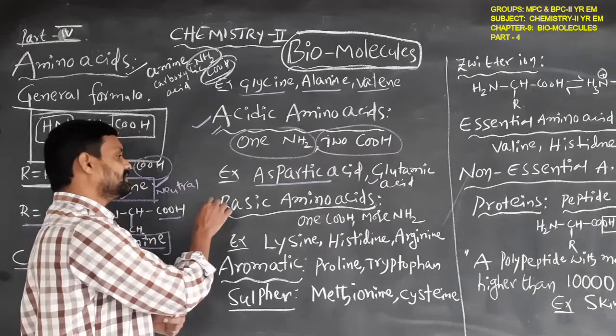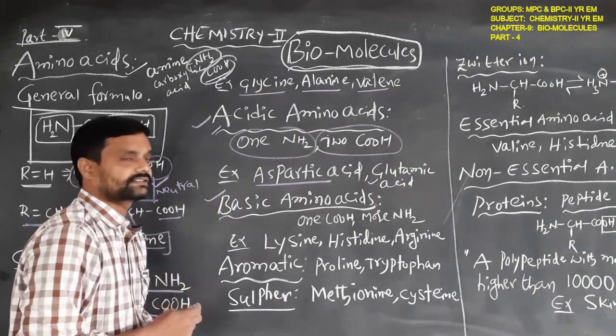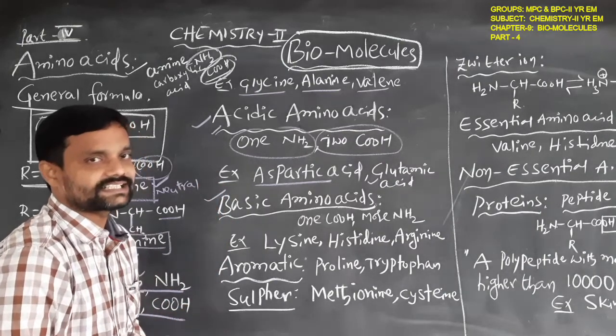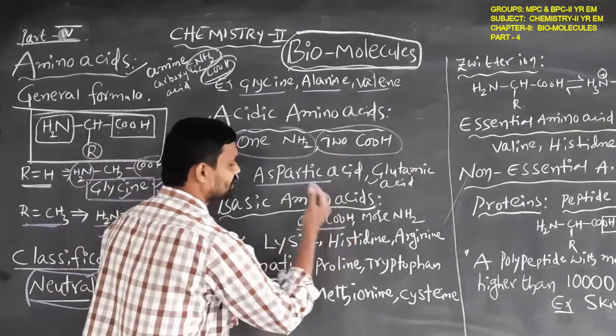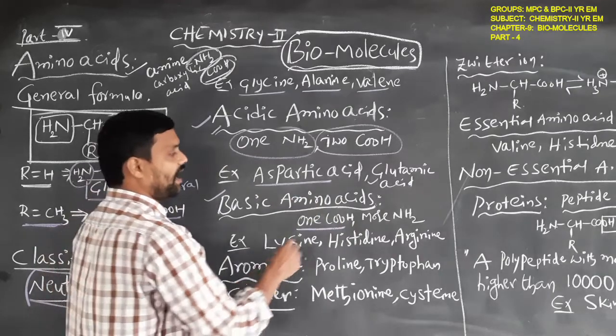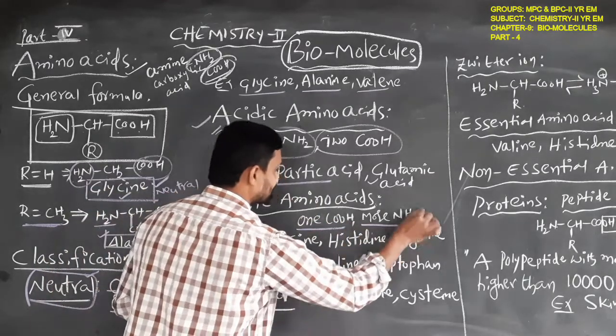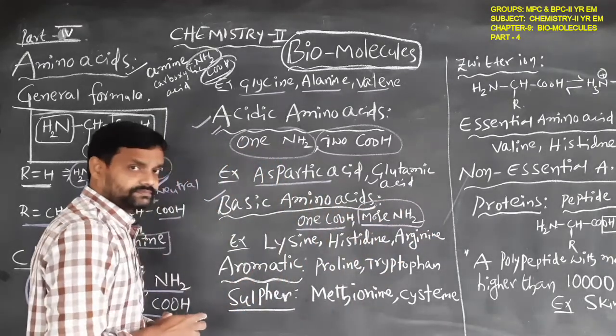Another classification is the basic amino acids. Basic means the basic nature will be more. That means one carboxylic acid functional group and more than one NH2 functional group are present.